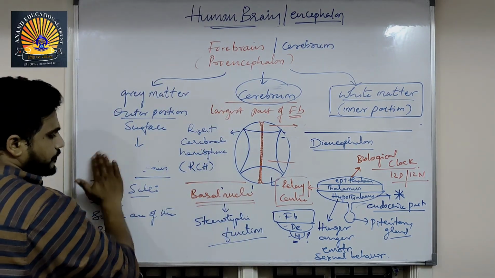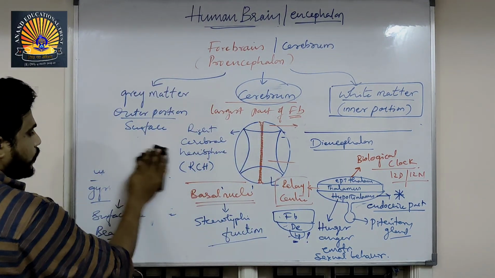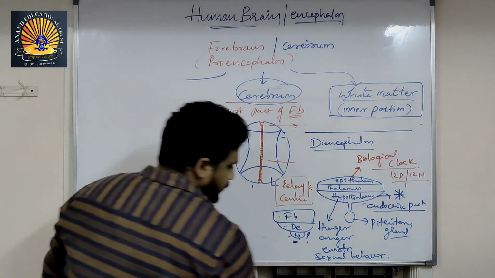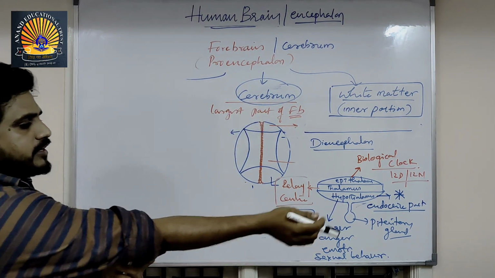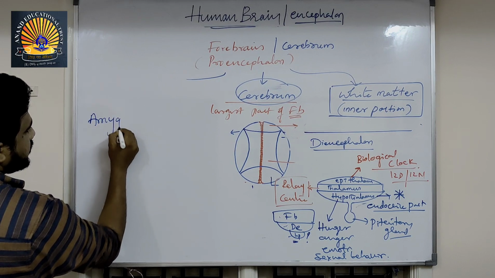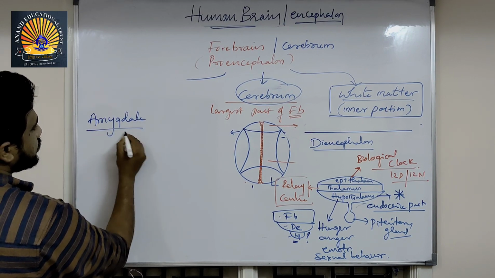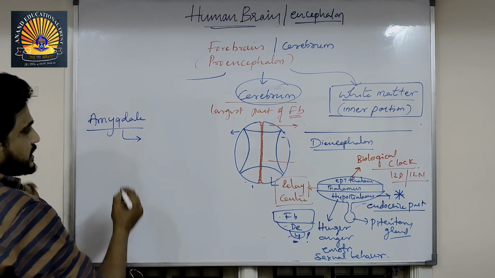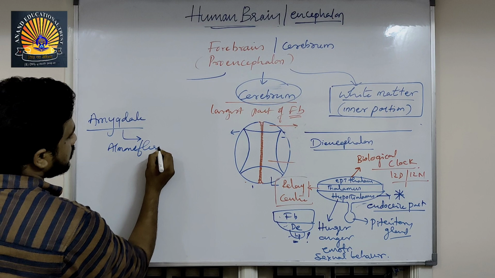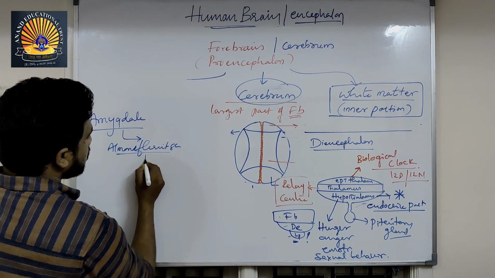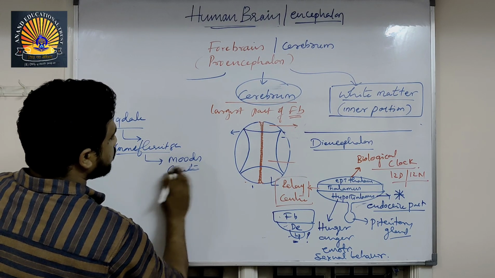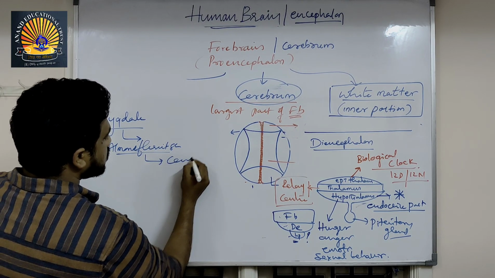In the white matter of the forebrain, as we are discussing the forebrain only, there are some parts, such as the amygdala. Amygdala is shaped just like an almond fruit, and it controls moods.